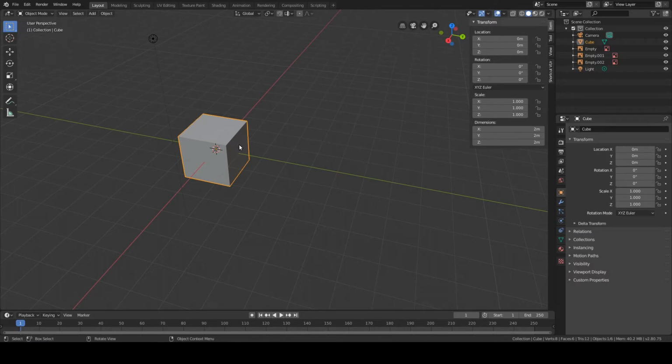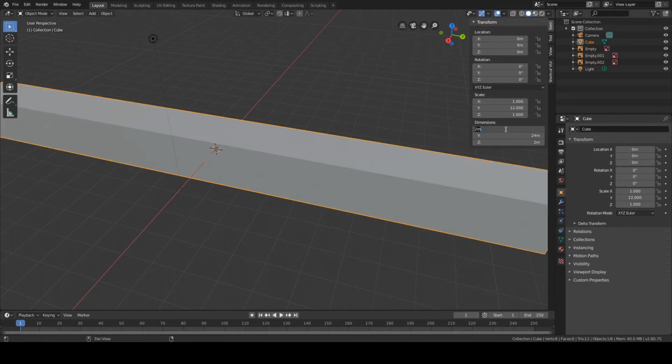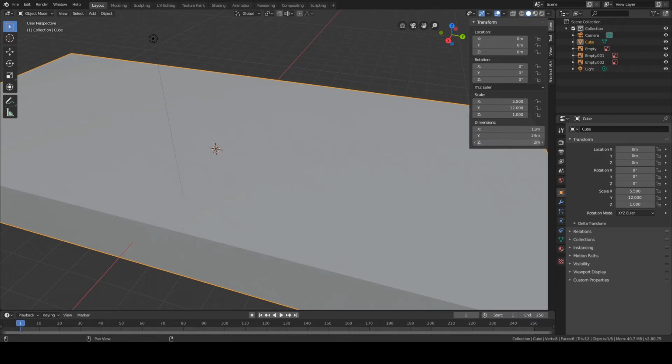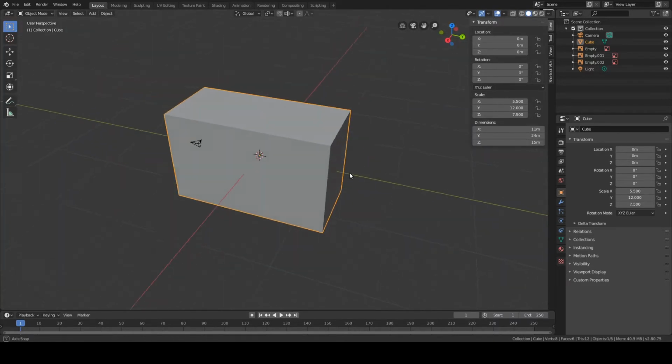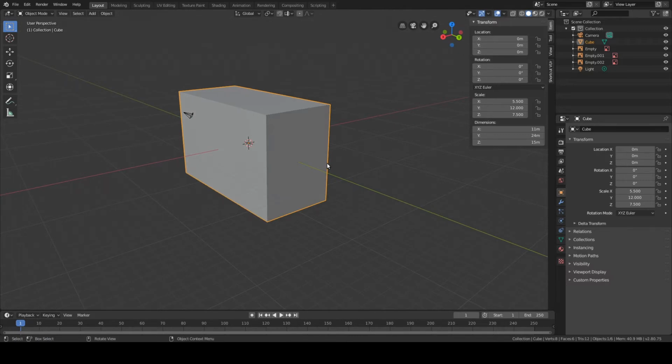Gonna give it the following dimensions. So my block is now 11 by 24 by 15 millimeters.